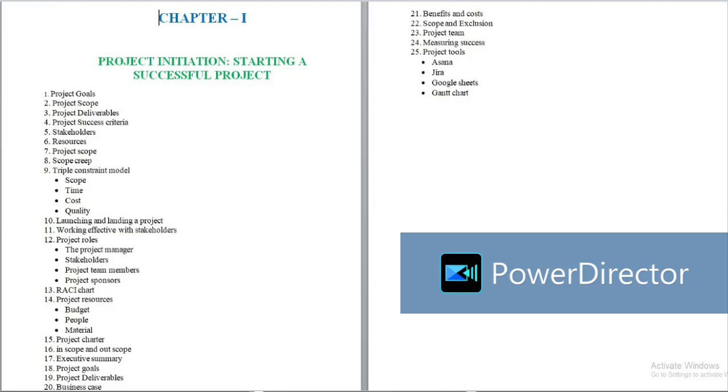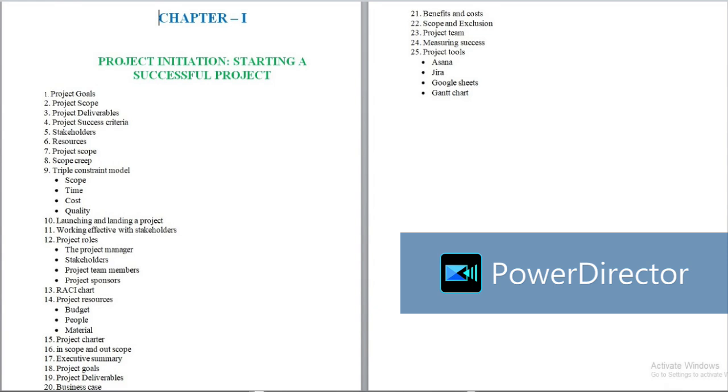It includes scope, time, cost, quantity. Number 10 launching and landing a project. 11 working effectively with stakeholders. 12 project roles like the project manager, stakeholders, project team members and project sponsors.